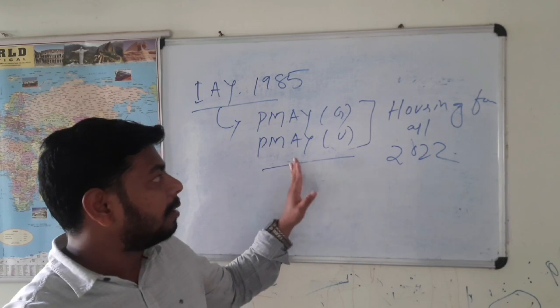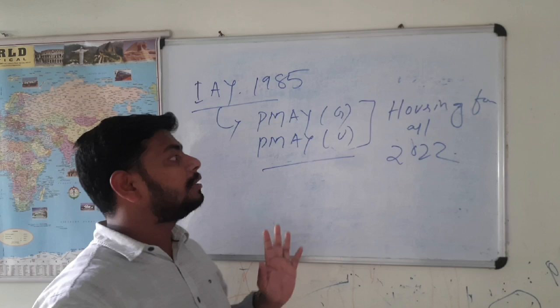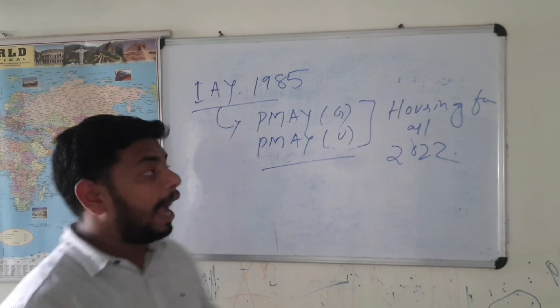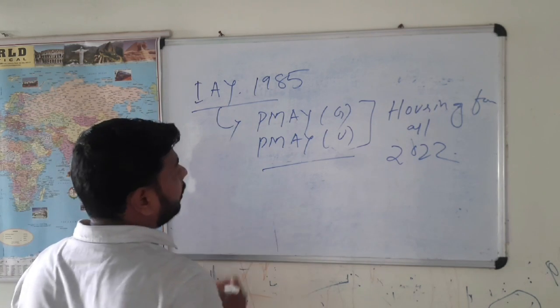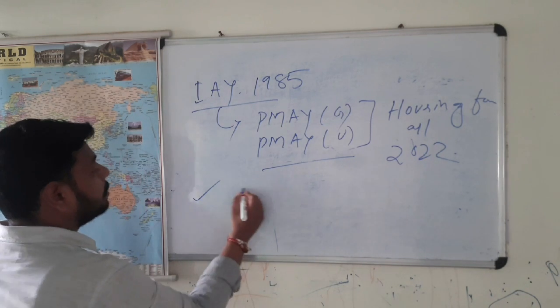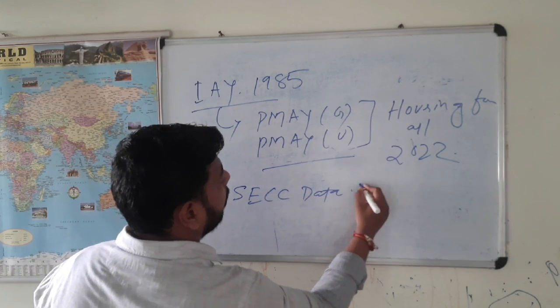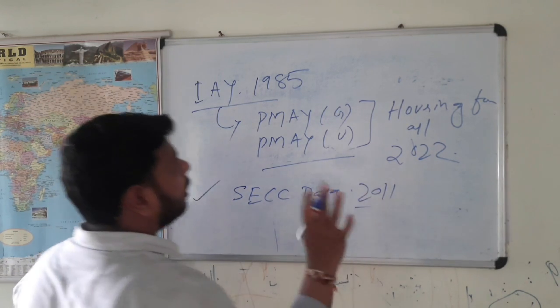Got it? Pradhan Mantri Awas Yojana is launched both in rural and urban areas. The beneficiaries who will get the houses are decided on the basis of SECC data of the year 2011.